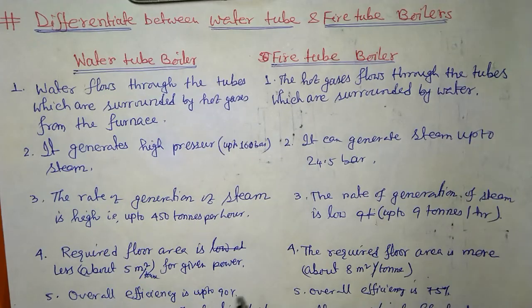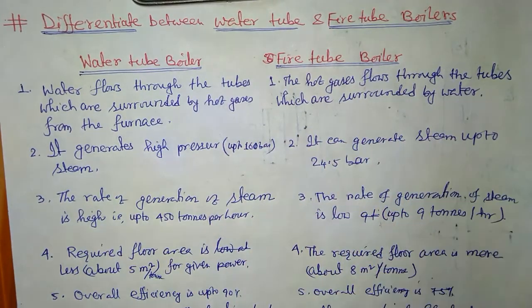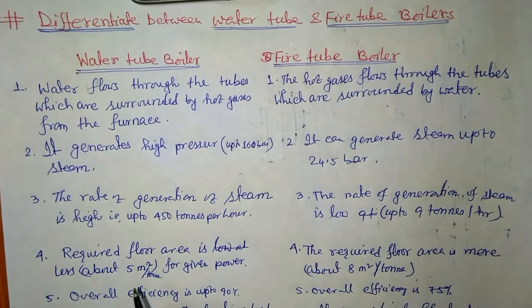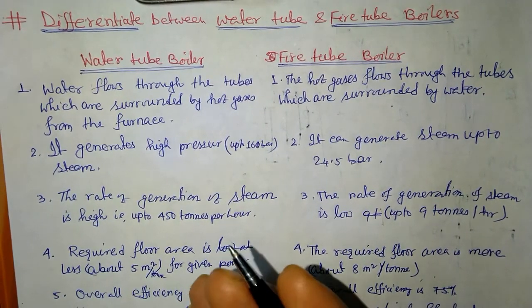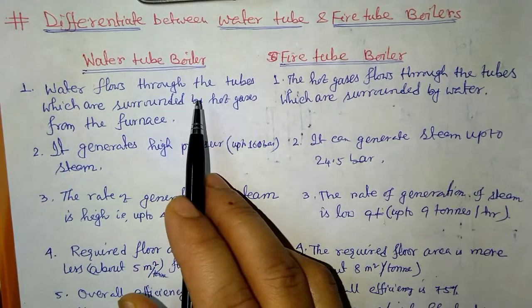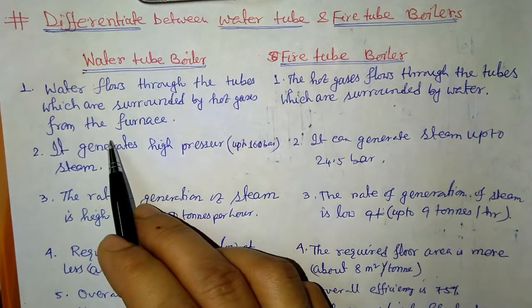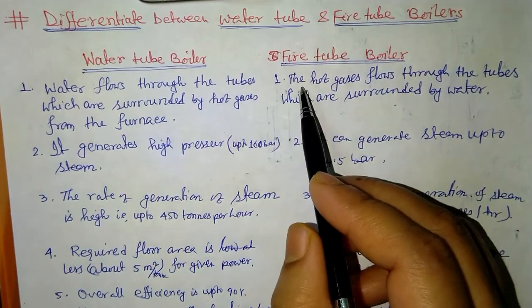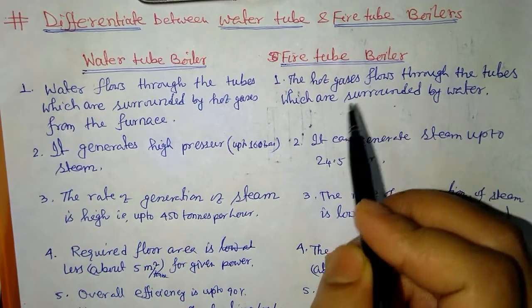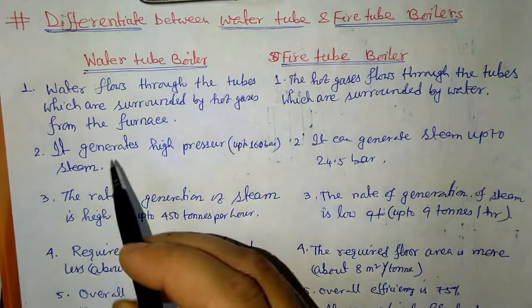Now we will see the difference between water tube and fire tube boiler. So let's see what the differences are. First is the definition: in a water tube boiler, water flows through the tubes which are surrounded by the hot gases coming from the furnace. On the other hand, in a fire tube boiler, the hot gases flow through the tubes and these tubes are surrounded by water. This is the definition we have already seen.